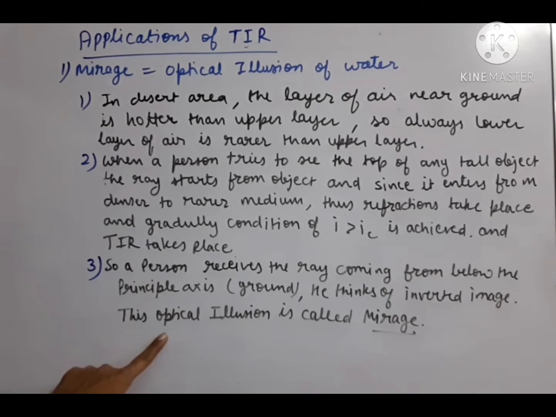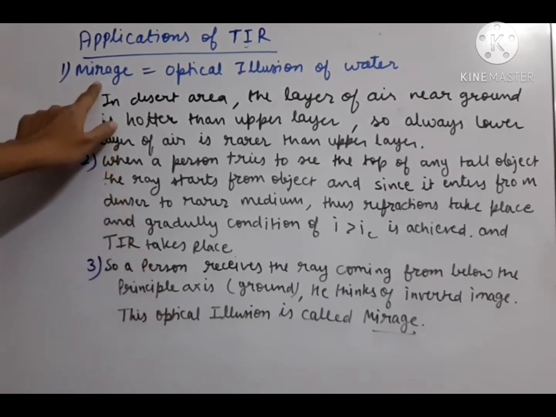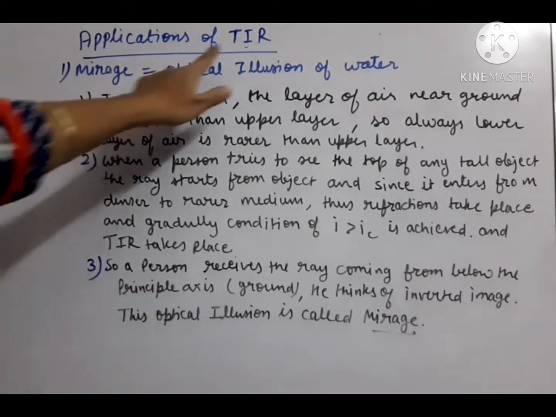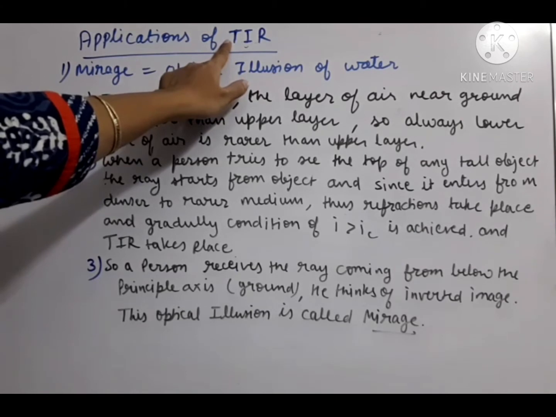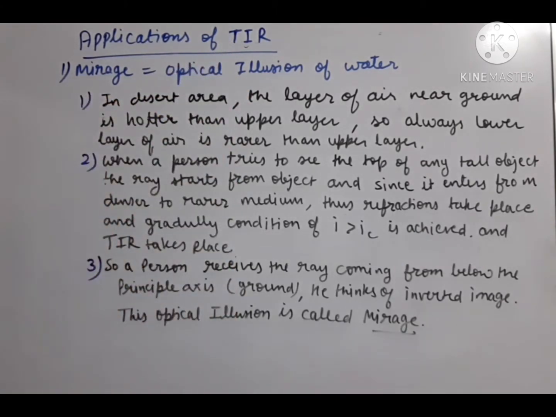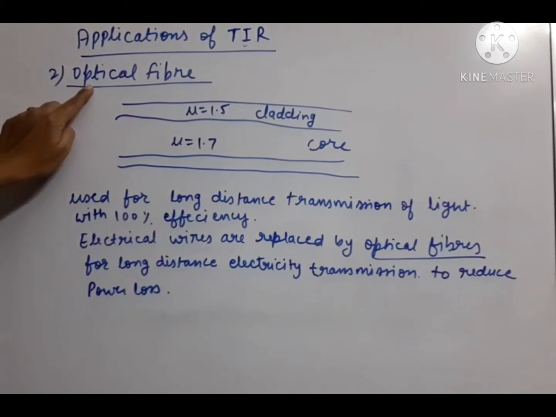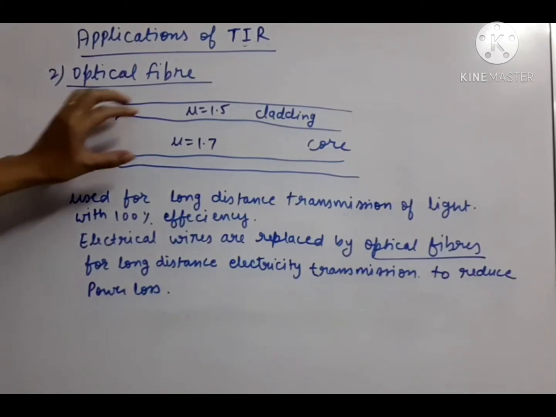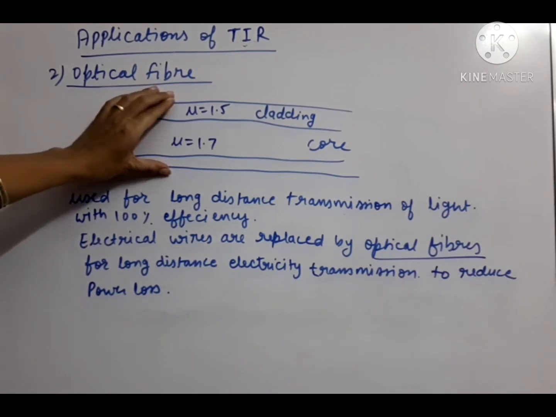So this is the first application, which is completed. Now, if the principle of mirage is asked, on what principle the mirage works, you have to say TIR, total internal reflection. Okay, now we are proceeding to the second application. The second application of TIR is optical fiber. Actually, the diagram of optical fiber is this way.